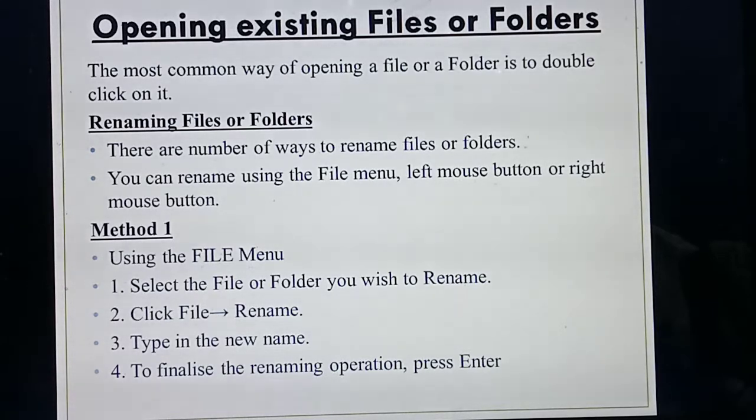Now you are going to open the file and folders. So what's the most common way to open a file and folder? Double click. You just need to double click on that file. You need to choose the file, and from the file you need to double click. Understood? That is opening existing files. For an already present file, first you need to select the file and double click it, so that the file will open automatically.